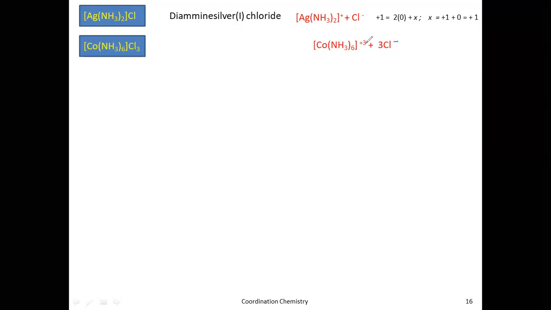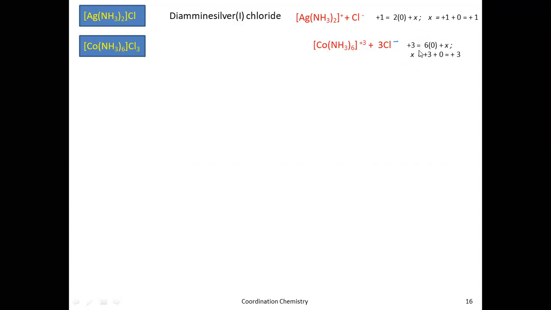Now how do you calculate the central ion oxidation state? This is how you can calculate it. First, you have to write the charge on this complex or coordination sphere, that is plus 3, and that is equal to, this is a formula you have to use in each case.